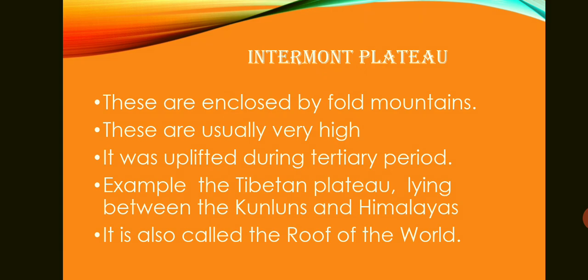These are usually high mountain plateaus. It was uplifted during the Tertiary period. It's a period in which the formation of mountains took place. Example for the intermontane plateau is the Tibetan Plateau, lying between the Kunlun and the Himalayan mountains. It is also called the roof of the world. Why? Because it is the highest plateau.